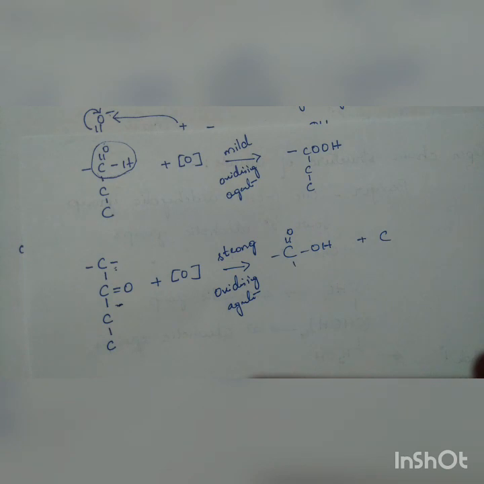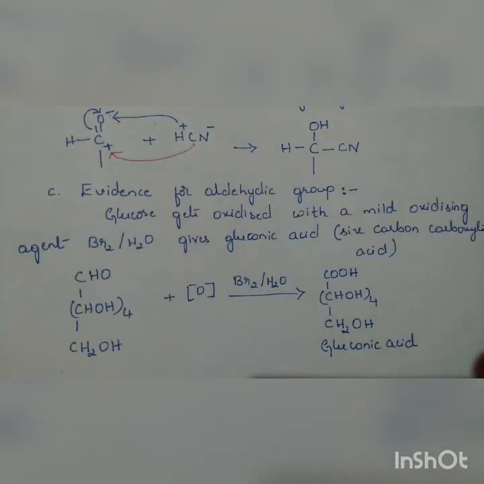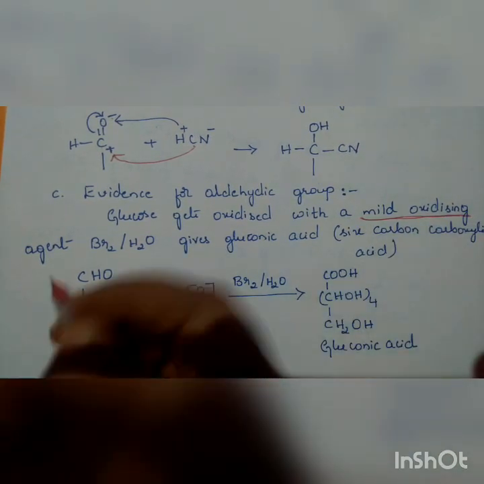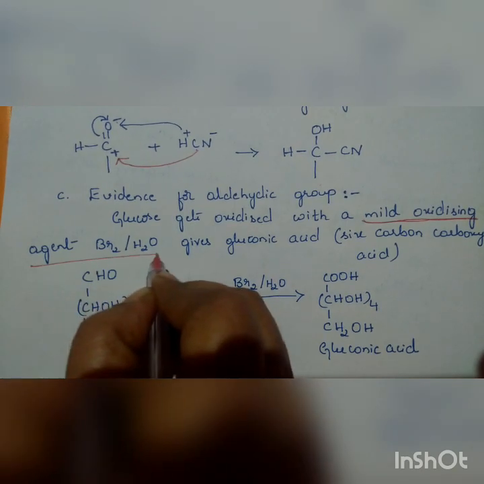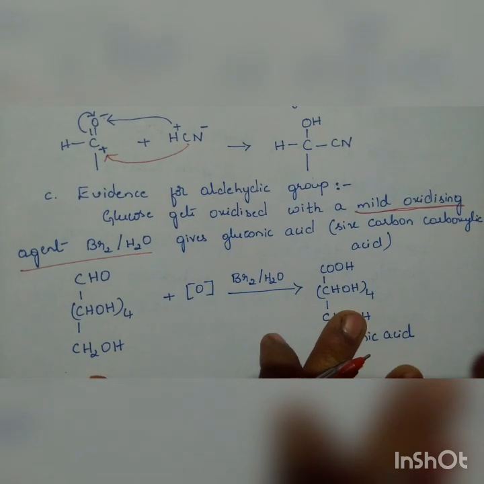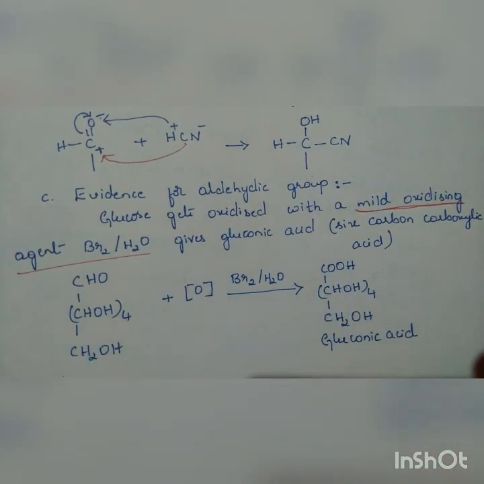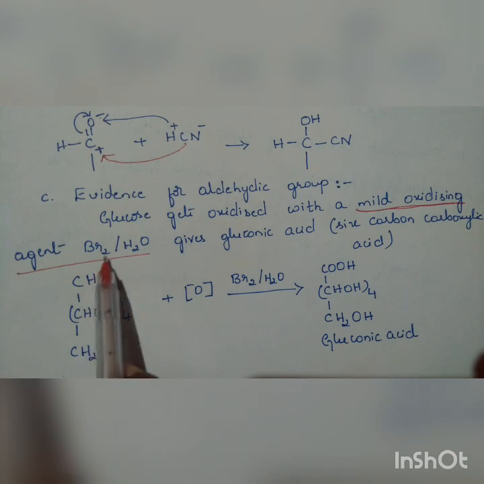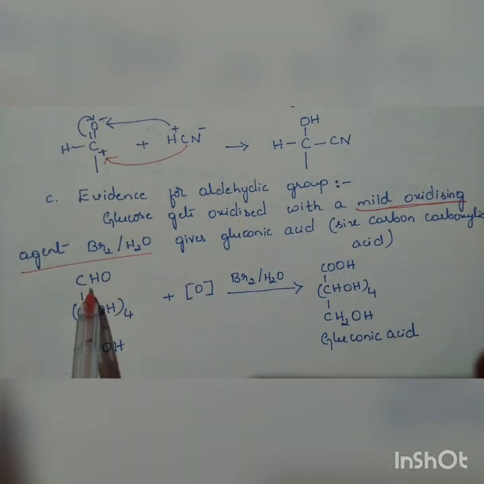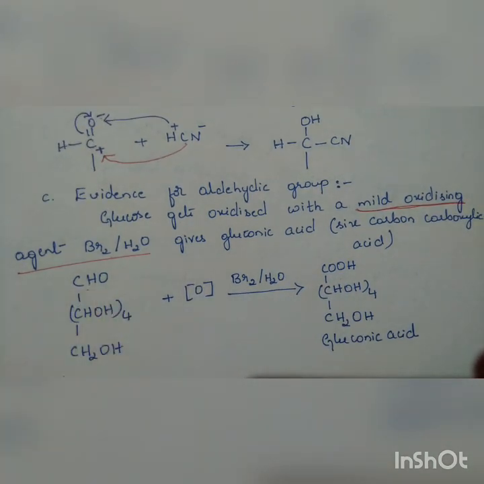That is a very important point to be noted. So a mild oxidizing agent like bromine water gives rise to gluconic acid. That means the carbonyl group should be an aldehydic group itself.